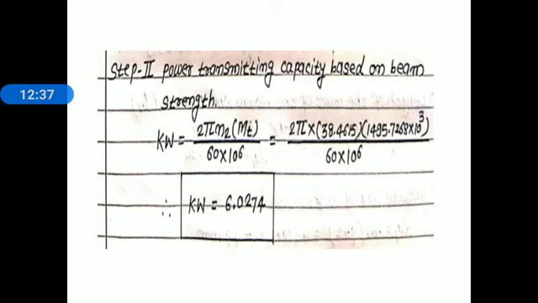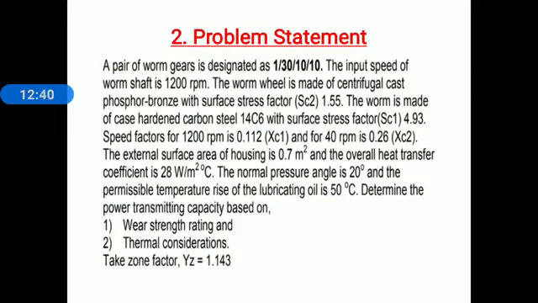Now let's move toward the second problem. This is the second problem. This problem was asked for 7 marks, November-December 2019. Again, everyone read this problem statement carefully. A pair of worm gears is designated as 1/30/10/10. The input speed of the worm shaft is 1200 rpm.